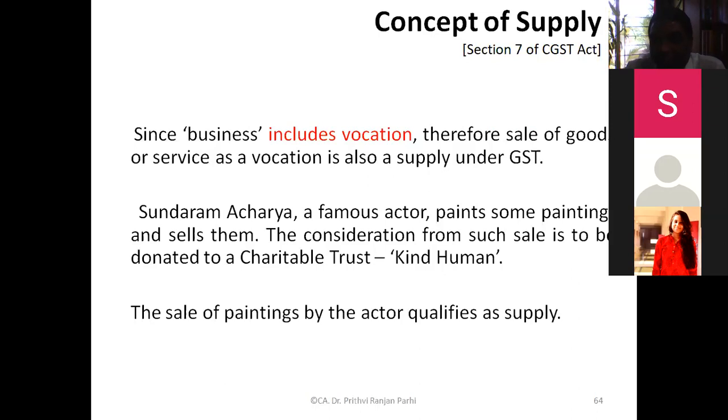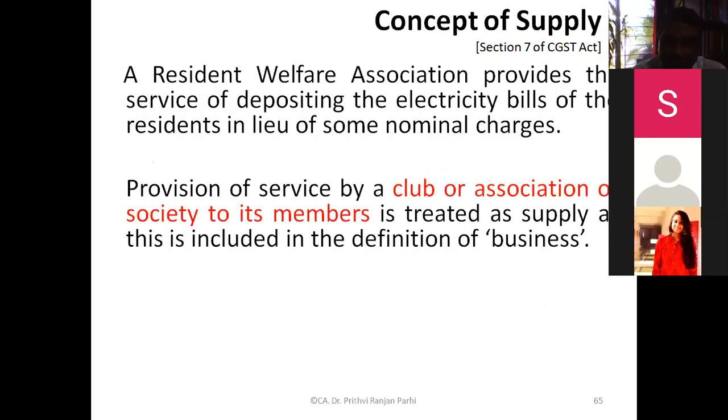So in this particular case, opinion might be different, but according to this FAQ published by the department, business includes vocation. In this kind of situation, it will be regarded as a supply. The sale of a painting by any person, who may be an actor, a politician, or an engineer, if that is their vocation, will be regarded as supply. Okay, understood?